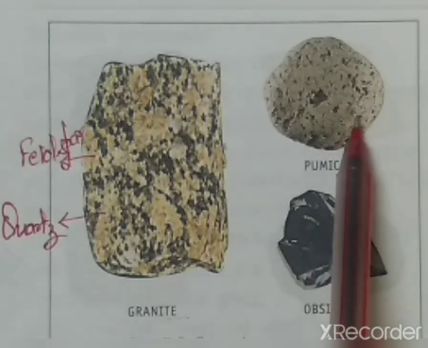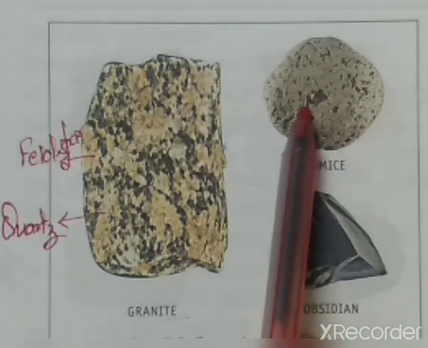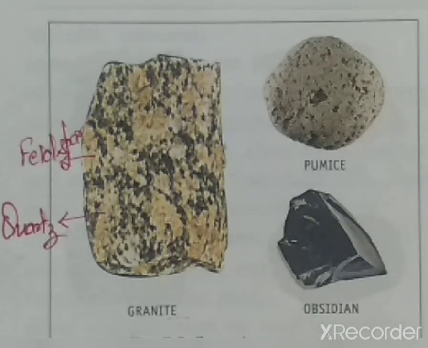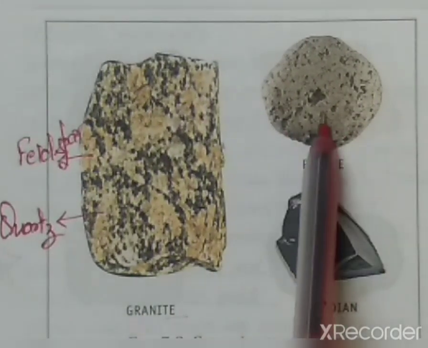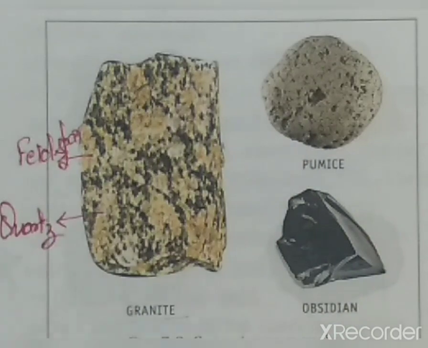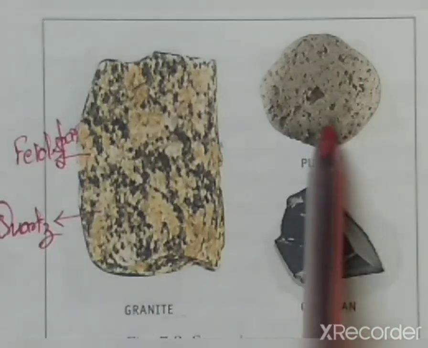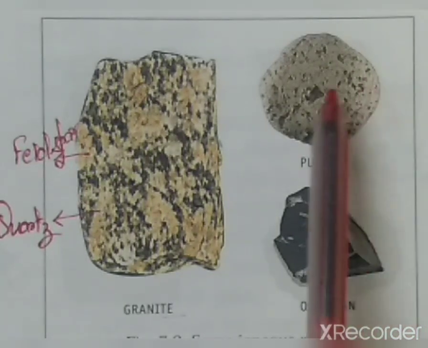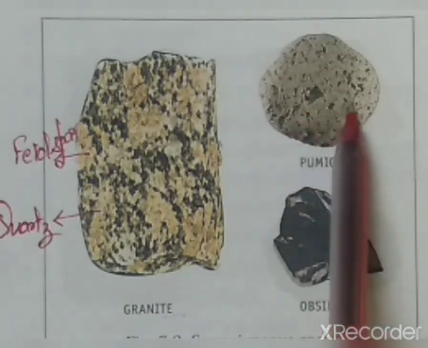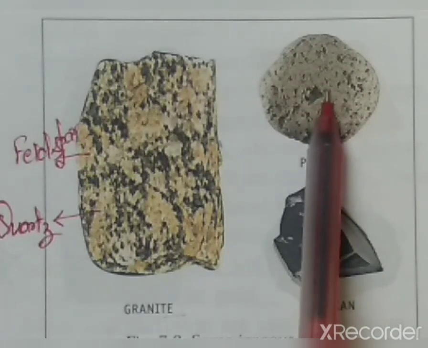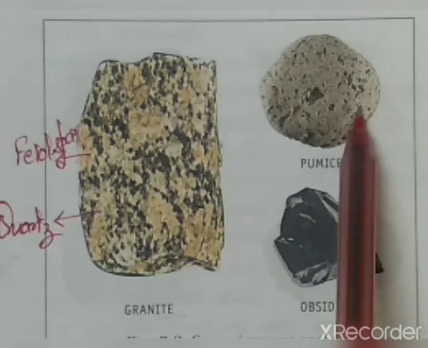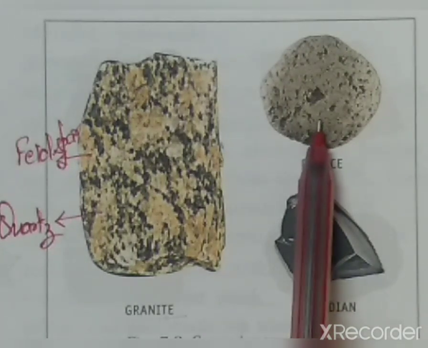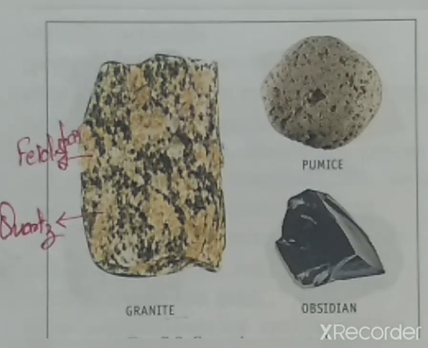These holes are formed by gas trapped inside the rock. When the pumice rock cools down, the trapped gas escapes and leaves a hole behind. It is light green or cream colored, and dentists use powdered pumice for polishing our teeth.